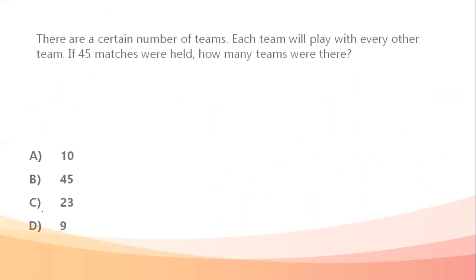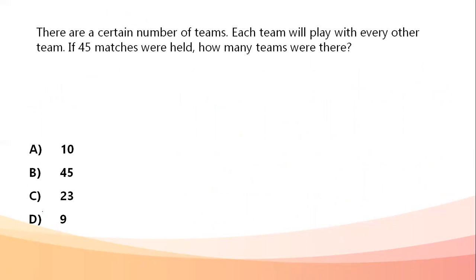Okay, now next question. There is a certain number of teams. Each team will play with other teams. If 45 matches are held, how many teams are there? Let's try to solve that in a logical way. There are a certain number of teams, and each team will play with every other team. So let's take for example that there are 10 teams.